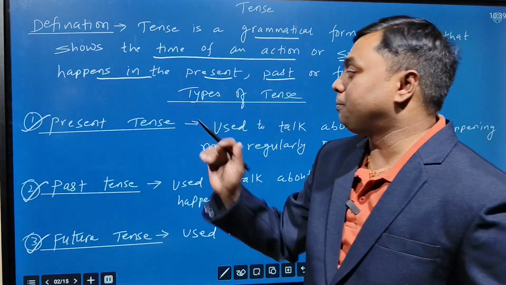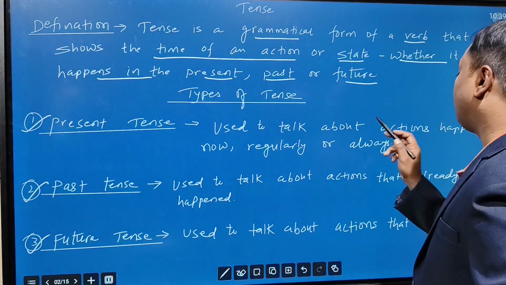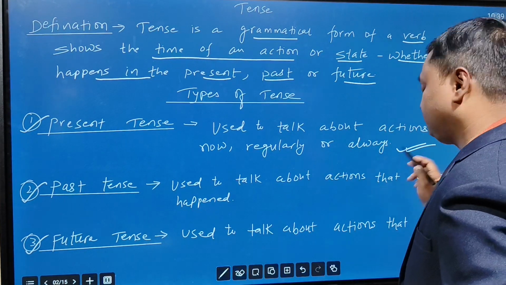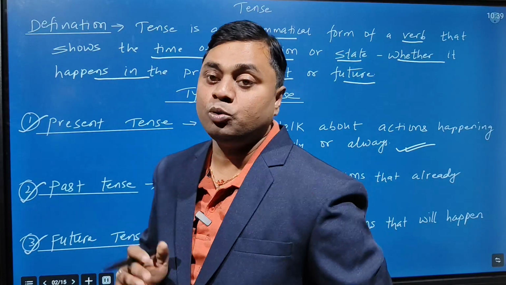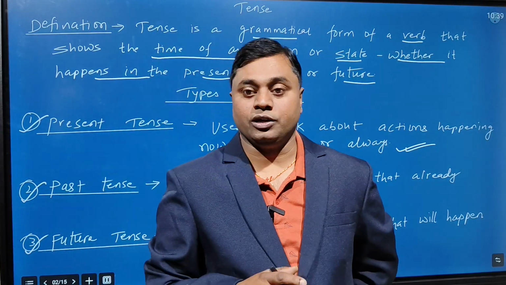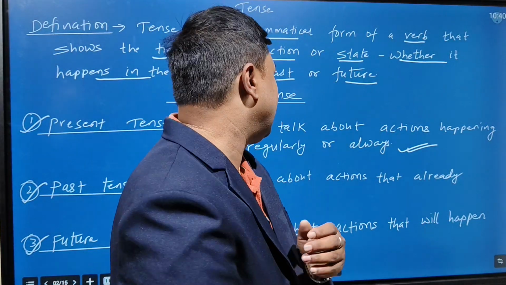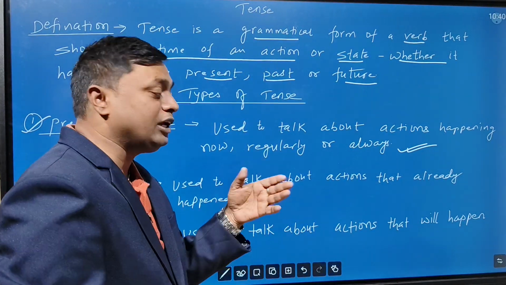When we talk about the present tense, it is used to talk about actions happening now, regularly, or always. For example, I read a book. I am reading a book. I have read a book. So here we are talking about the action that is happening now or regularly or always.